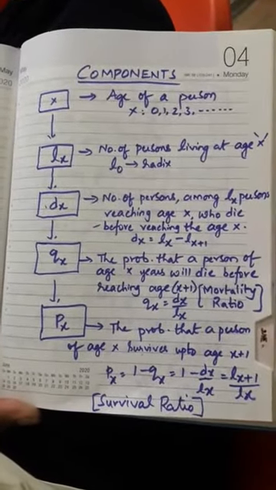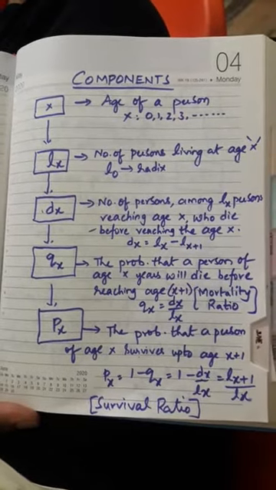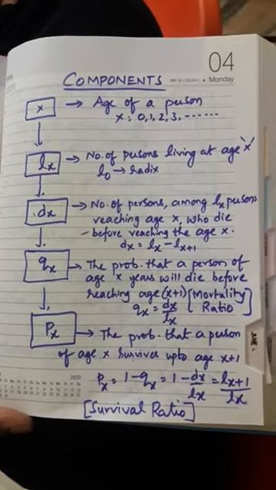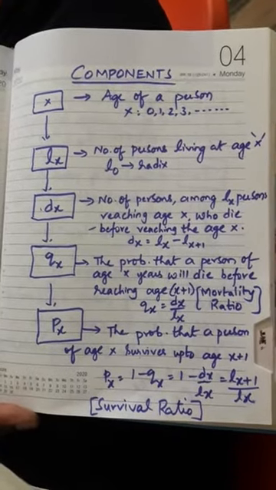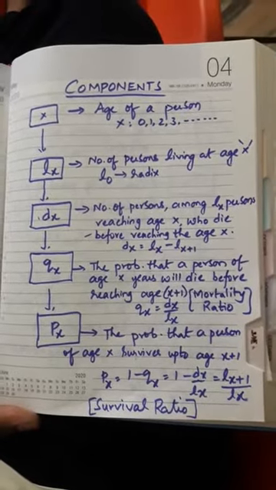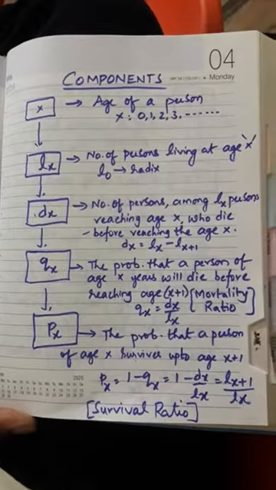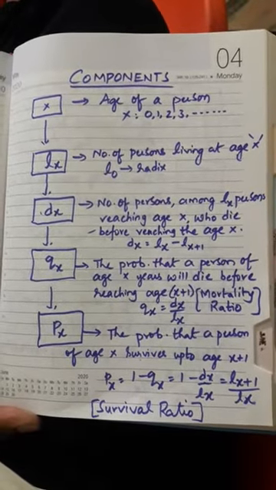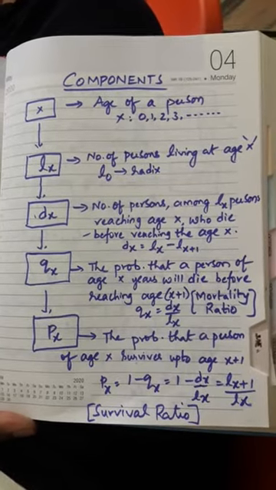The same way, components: let x be the age of a person, say 0, 1, 2, 3 and so on, up to n number of ages.